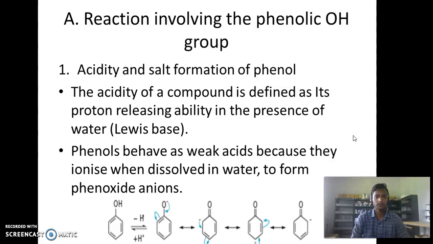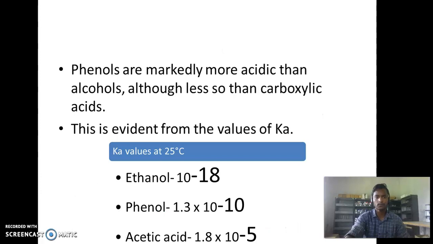Phenols behave as a weak acid because they ionize when dissolved in water to form phenoxide ion. This is the formation of phenoxide ion in water. Phenols are markedly more acidic than alcohol, although less than carboxylic acid. This is evident from the values of